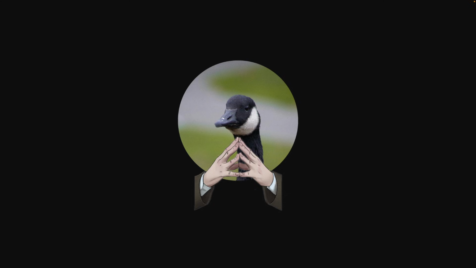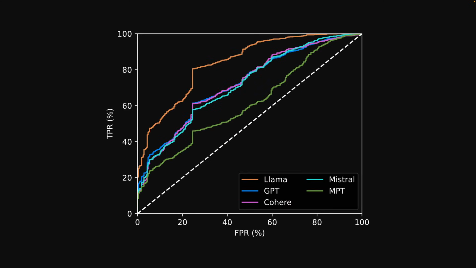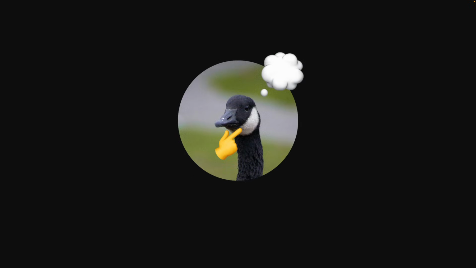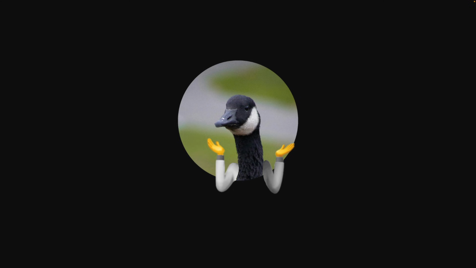We can also break performance up by model family. Despite being trained on generations from GPT-5 Nano, our model seems to work best on generations from Llama, which are Facebook's models. This could suggest that Llama's models are the most sloppy, but I'll let you speculate about that in the comments.